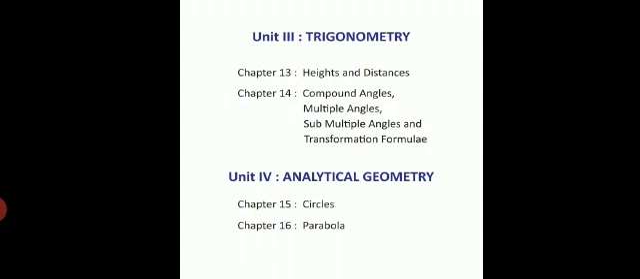The third unit is trigonometry. In that the 13th chapter comes heights and distances, and 14th chapter is compound angles, multiple angles, submultiple angles and transformation formulae. The next unit is unit number 4, analytical geometry. In that we will see 2 chapters. They are chapter number 15 is circles. Chapter number 16 is parabola.